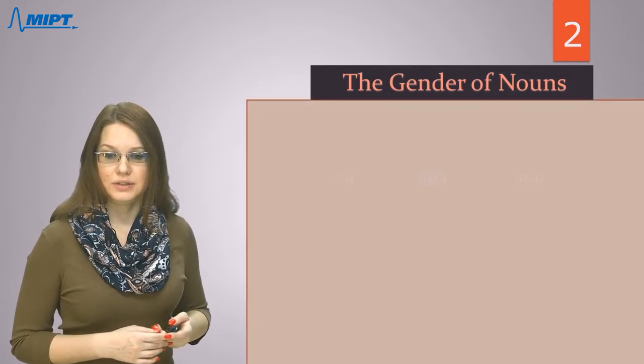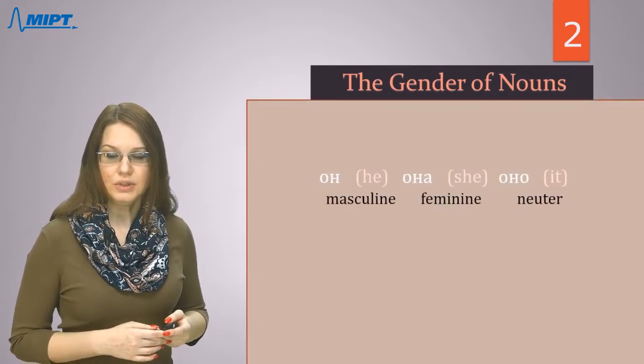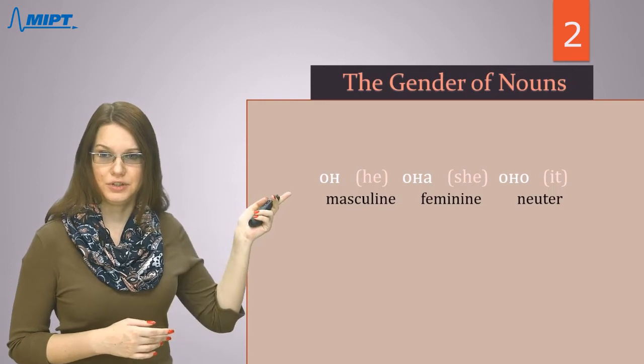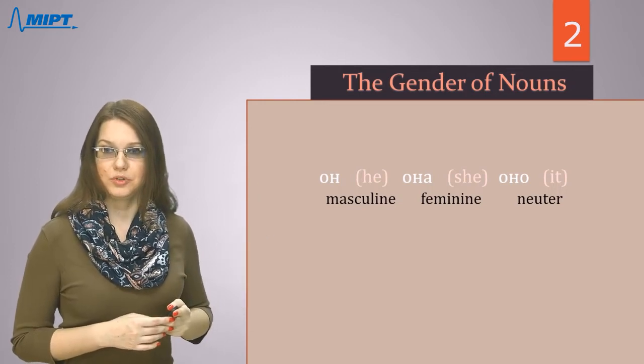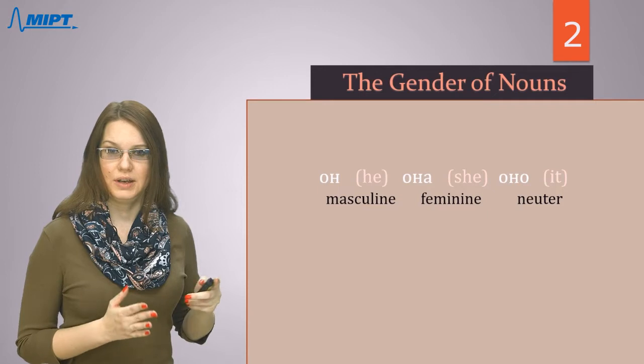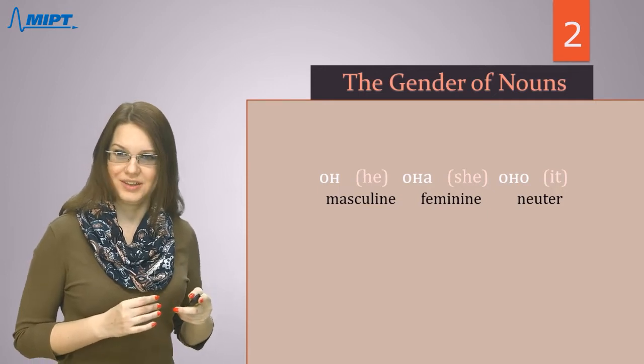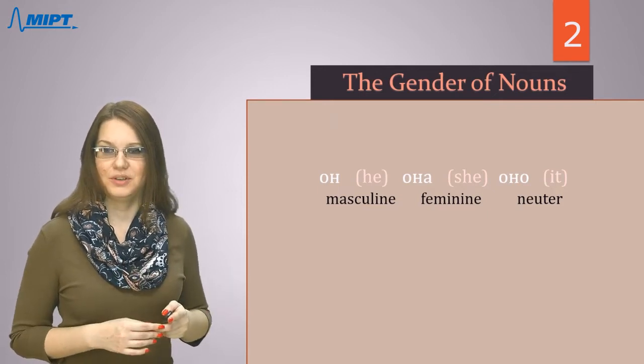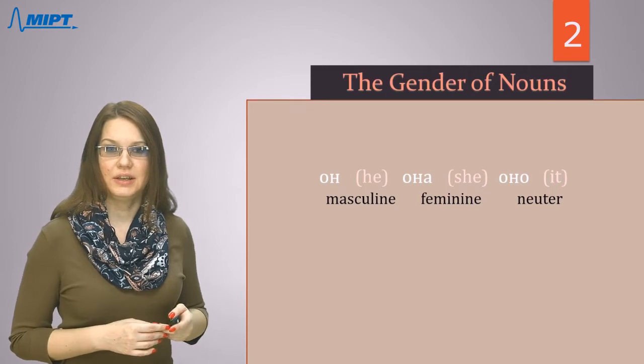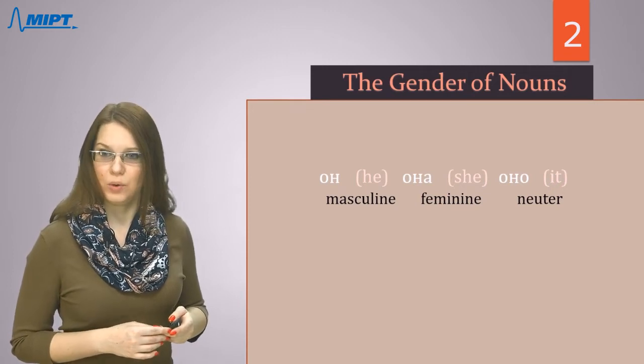So let's get started. I hope you didn't forget how to read our personal pronouns. Он, она, not она, right? Because O is not under stress, она, and оно, оно.